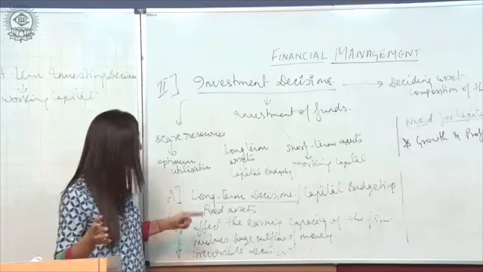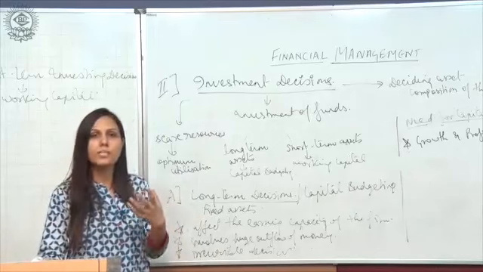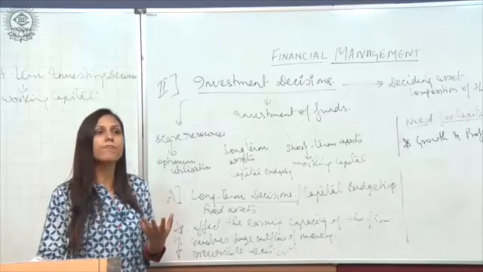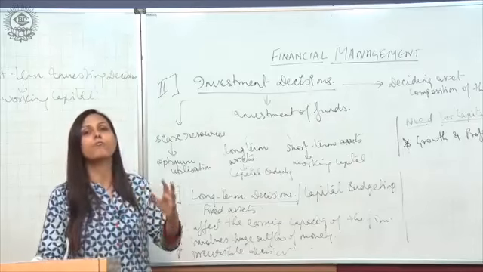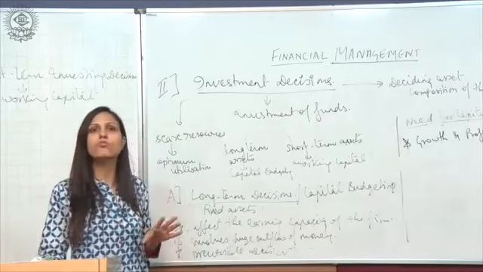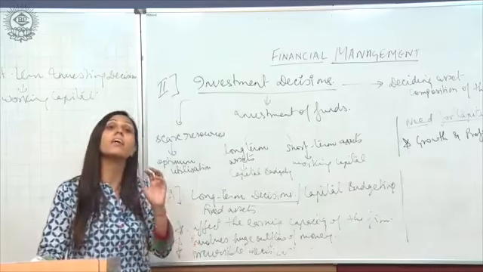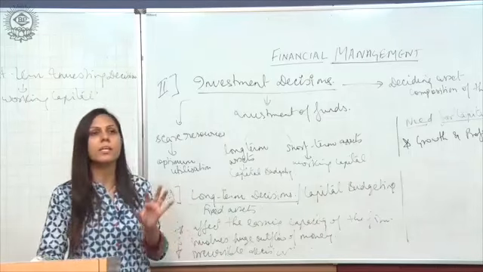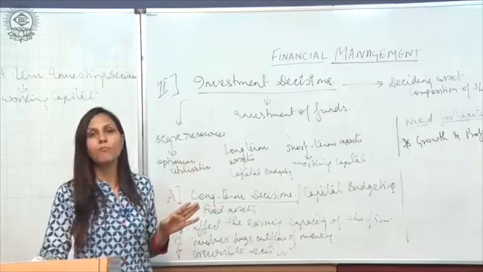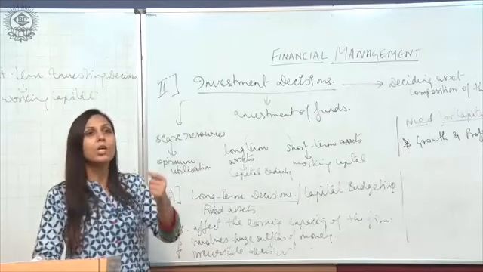Second, as I told you, purchasing of fixed assets involves a huge outflow of money. So again, a company has to be financially strong, and if a company is not financially strong, then they have to take a risk in investing in such fixed assets, because they involve a huge cost, and that cost cannot be